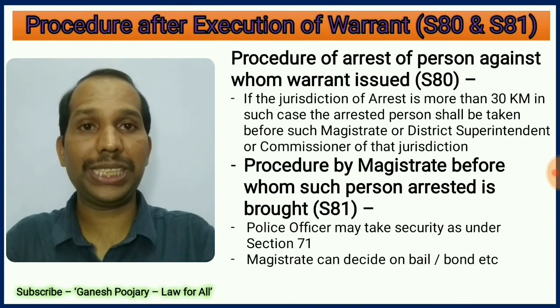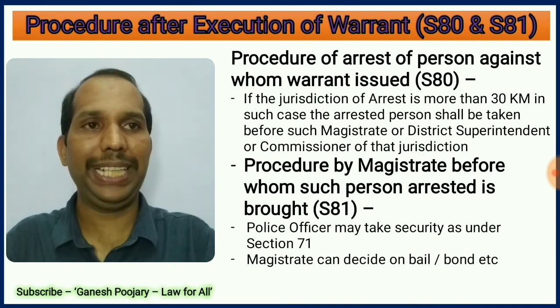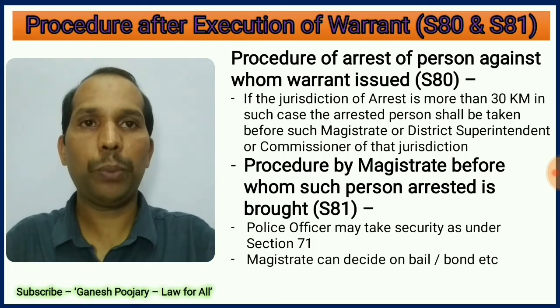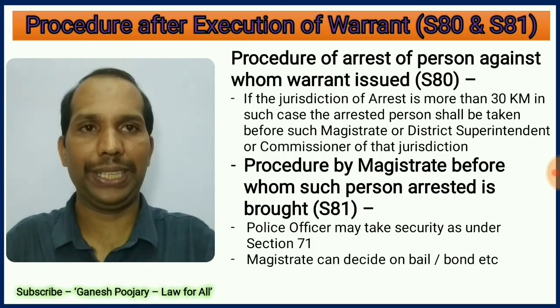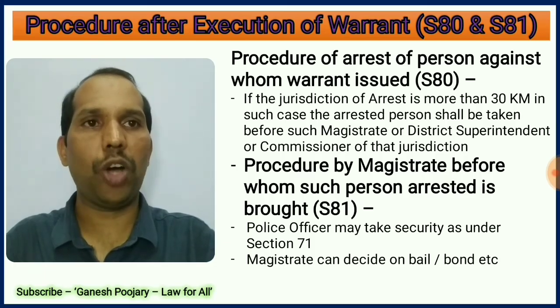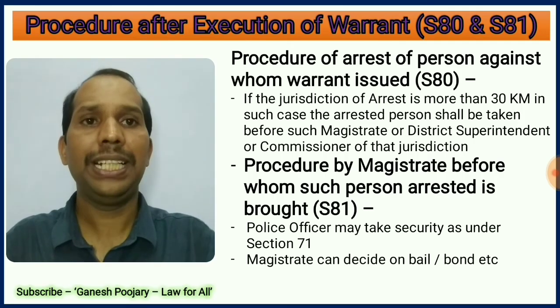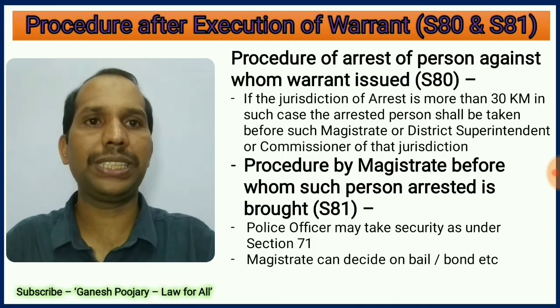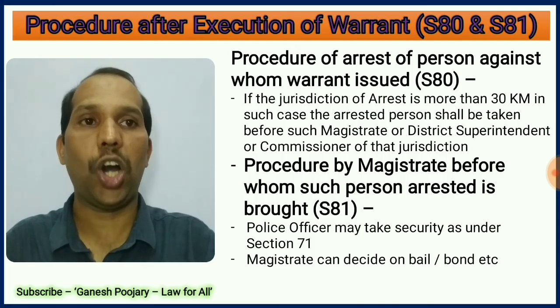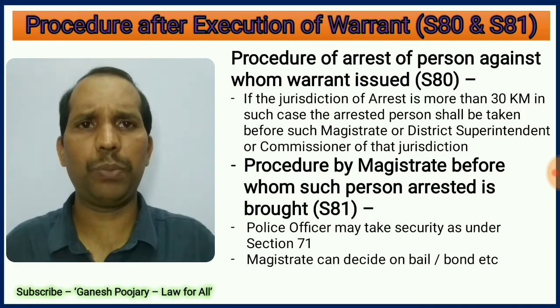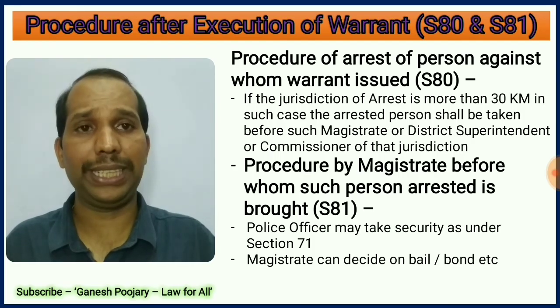The last two sections pertaining to warrant, that is section number 80 and 81, discuss the procedure after execution of warrant. Section 80 says the procedure of arrest of a person against whom a warrant is issued. If the jurisdiction of the arrest is more than 30 kilometers away, in such case the arrested person shall be taken before such magistrate or district superintendent or commissioner of that jurisdiction. He will not be brought in front of the magistrate who actually issued the warrant. That is possible when it is more than 30 kilometers.